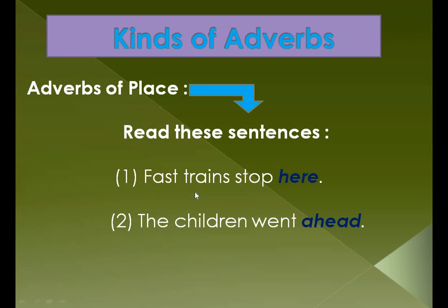So in the first sentence, the adverb here modifies the verb stop. It tells us where fast trains stop. In the second sentence, the children went ahead. The verb went is modified by the adverb ahead. It tells us where the children went.